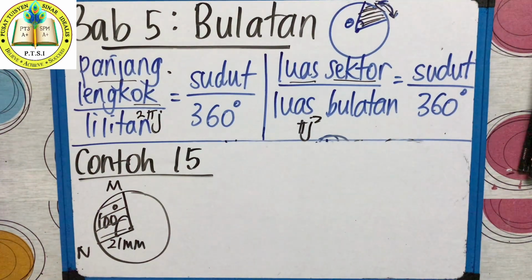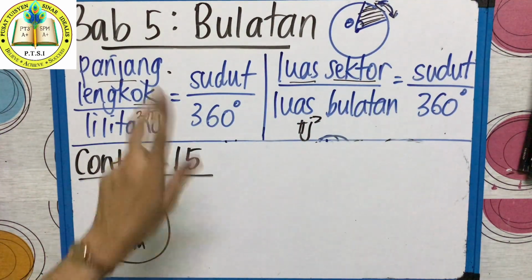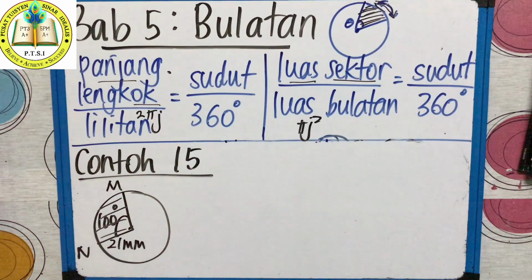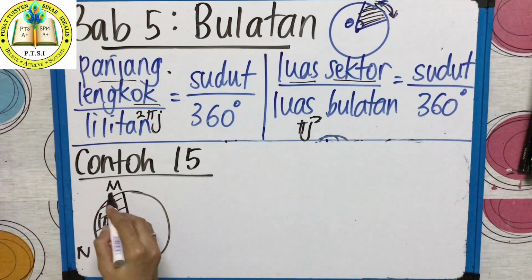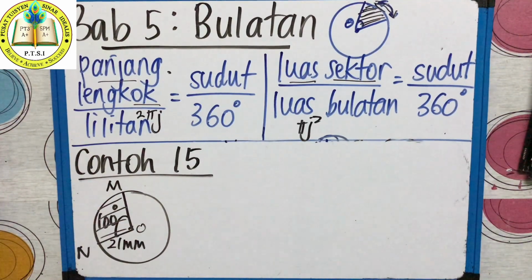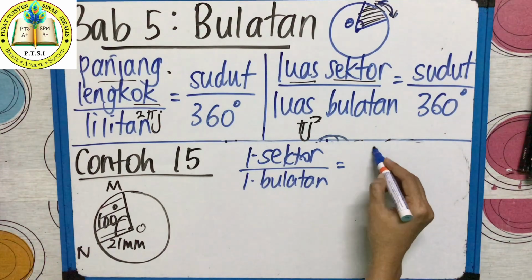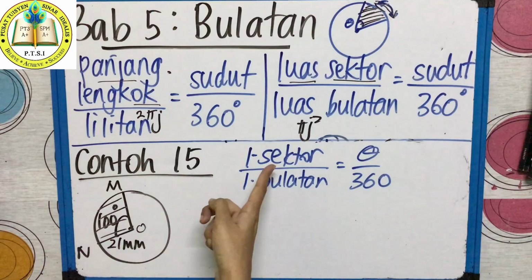Okay, now the question. Hitung luas sektor. Luas sektor means you must go for this formula. Ini panjang lengkuk. Kalau luas sektor, this formula. Luas sektor minor MON. MON means they ask for this minor sector, because it's a small piece. So it's a sector minor. So bila mereka tanya sektor, luas sektor, you have to use this formula. Luas sektor over luas bulatan equal angle over 360. Okay, luas sektor they ask you to find.